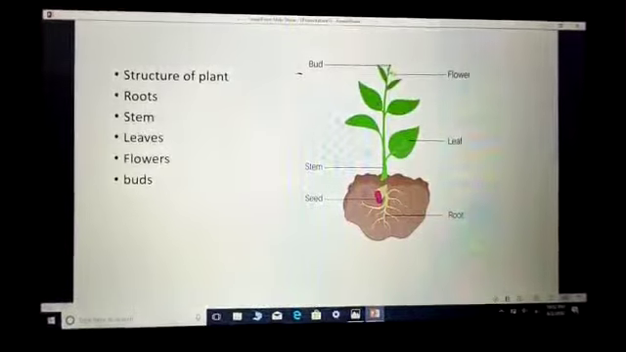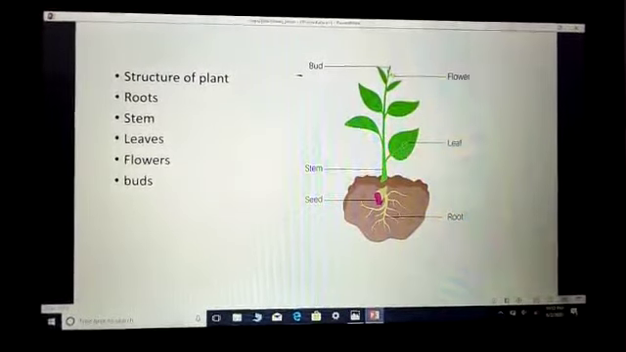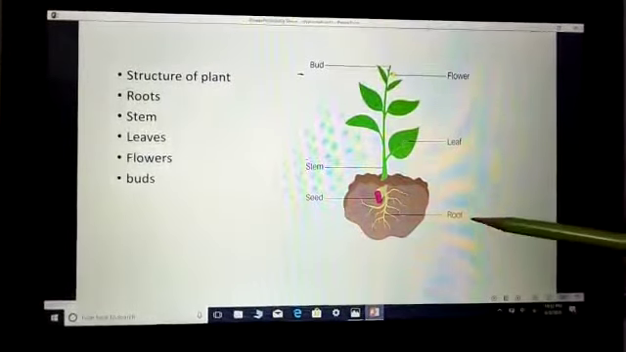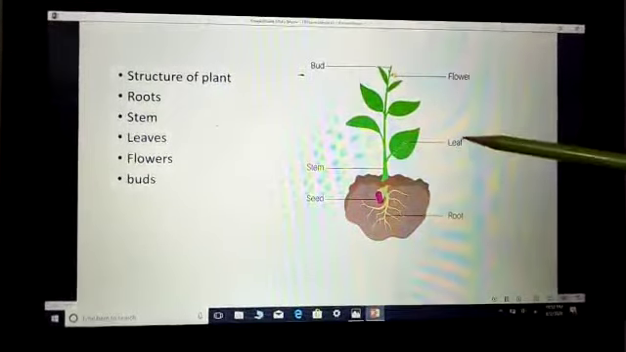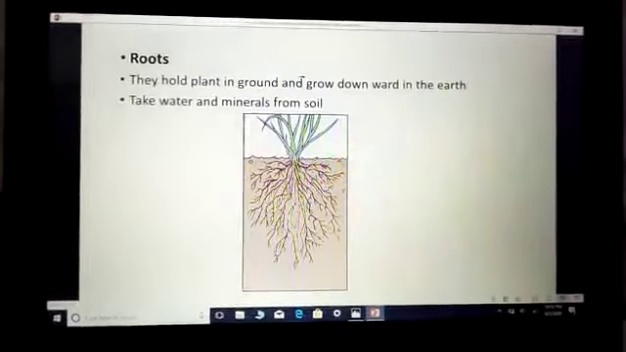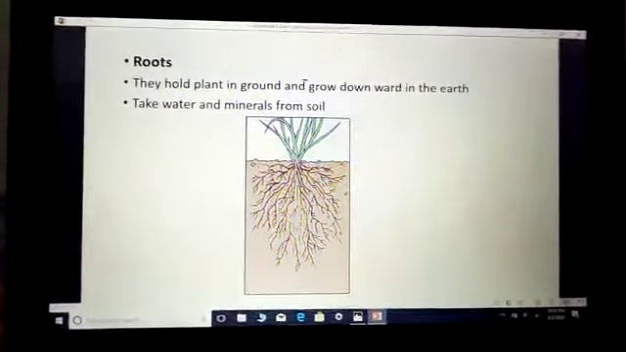The main structures of plants are root, stem, leaf, flower, and buds. Roots, stem, leaf, flower and buds. Now let's discuss them in detail. Roots.